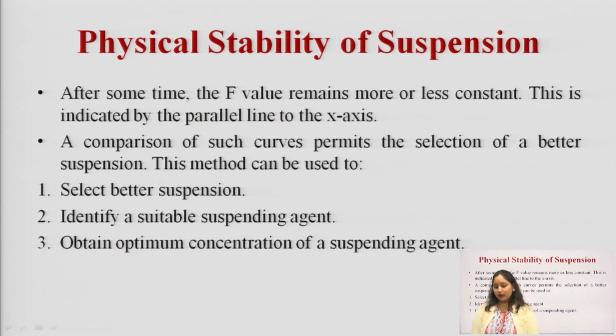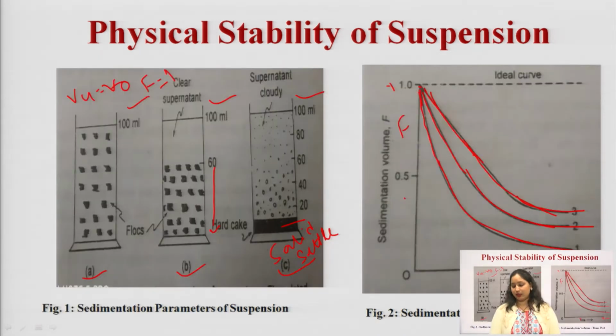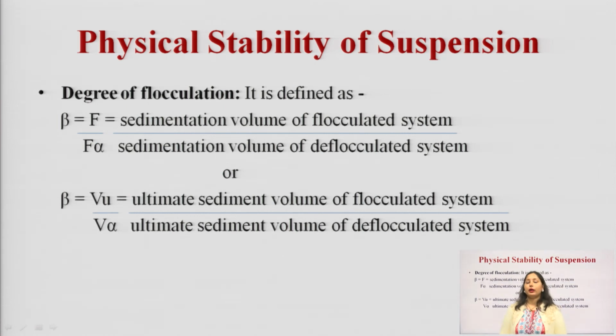A comparison of such curves permits the selection of better suspension. This method can be used to select a better suspension, identify a suitable suspending agent or an optimum concentration of suspending agent.